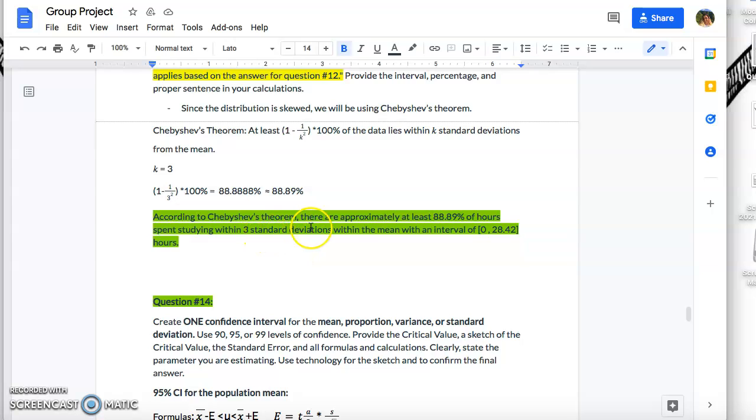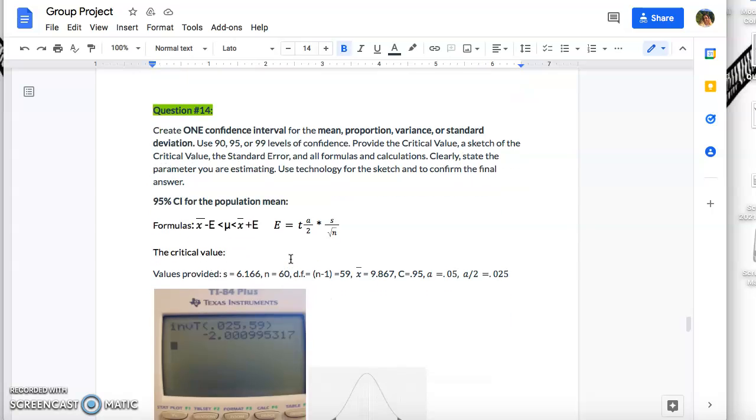So according to Chebyshev's theorem, there are at least 88.89% of hours spent studying within 3 standard deviations of the mean, with an interval of 0 to 28.42 hours.